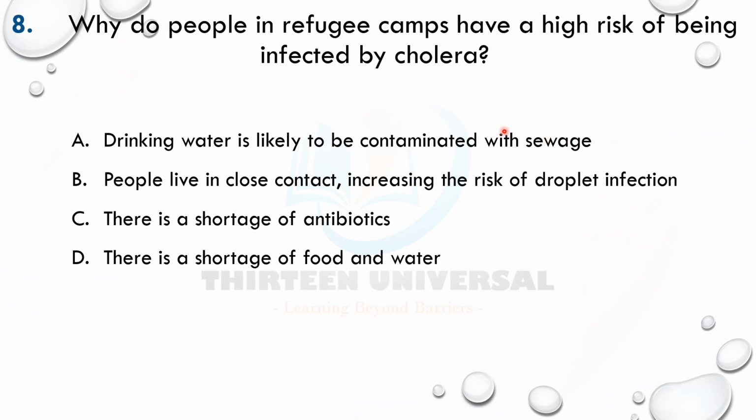Okay, so this makes sense, but let's look at the others. People live in close contact, increasing the risk of droplet infection. Well, cholera is not a droplet infection, so this is not the answer. There is a shortage of antibiotics. It's not that; you can always have more antibiotics. D says there is a shortage of food and water. No, that's not the reason why they have cholera.